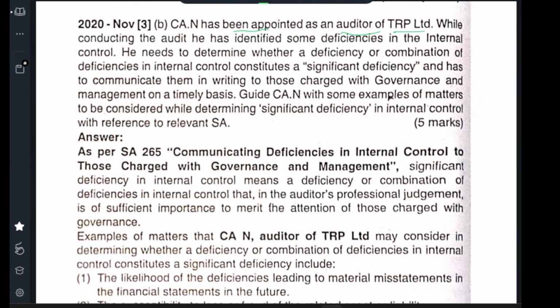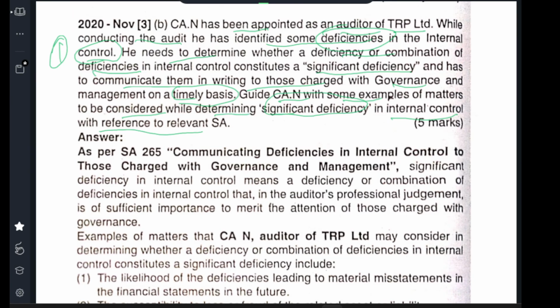CAN has been appointed as auditor of TRP Limited. While conducting the audit, he has identified some deficiencies in the internal control. He needs to report to management, and he needs to determine whether a deficiency or combination of deficiencies in internal control constitutes a significant deficiency, and communicate to those charged with governance in writing. He needs to do this to the management on a timely basis. Guide CAN with some examples and matters to consider while determining significant deficiencies.